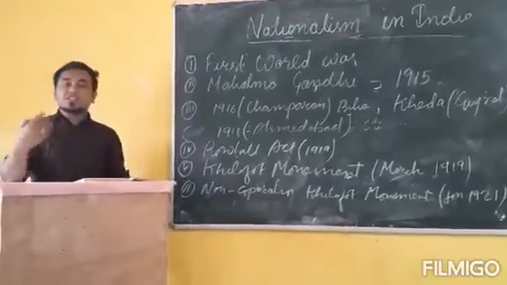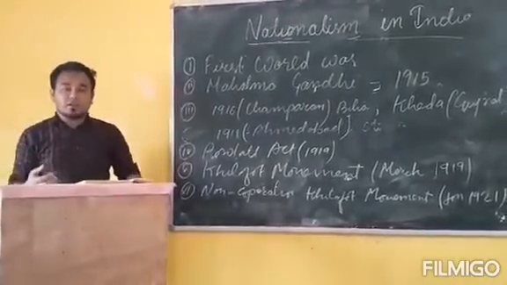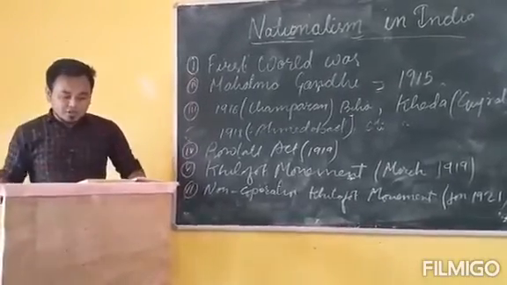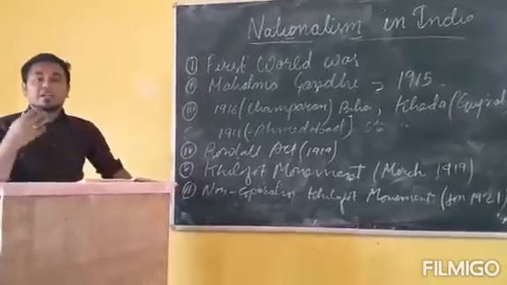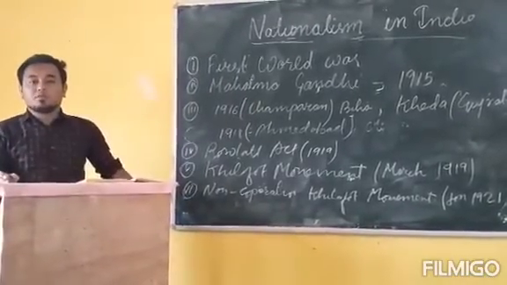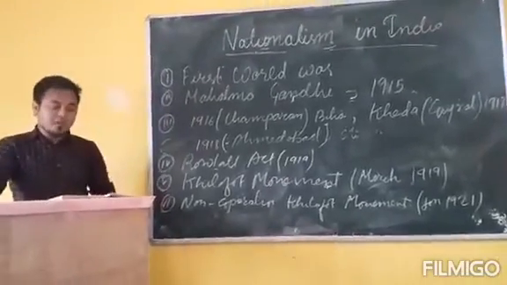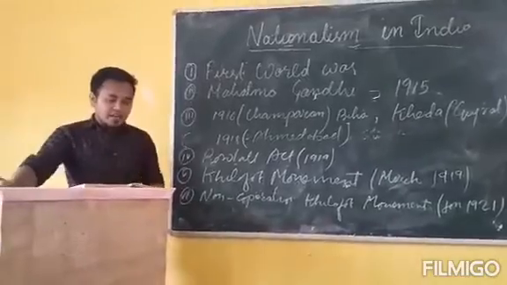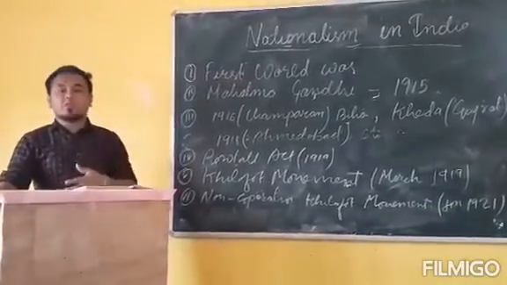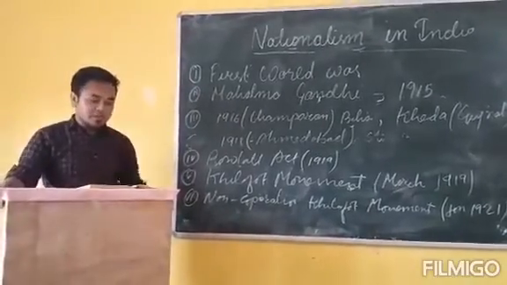So Gandhiji started the non-cooperation Khilafat movement together with the Muslim brothers, Muhammad Ali and Shaukat Ali, in January 1921. Different communities participated in this movement.